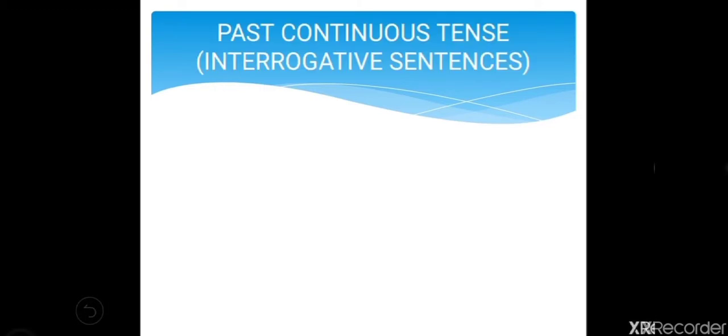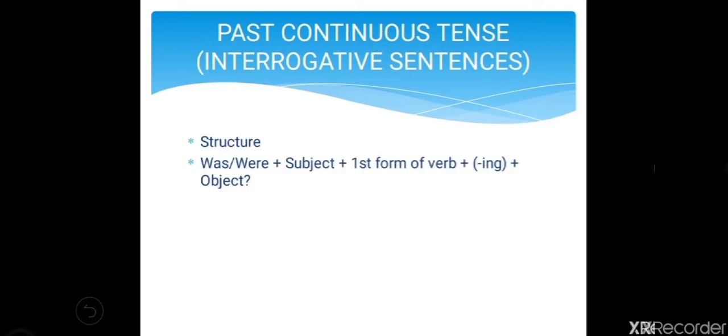Now, past continuous tense in interrogative sentence. So, how to make a question in past continuous tense. So, the structure will be was or were will come first, then you have to go with subject, then V4. First form of verb plus ing means V4, plus object and then you have to place a question mark there.